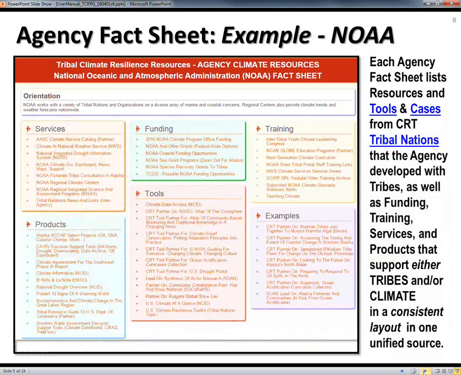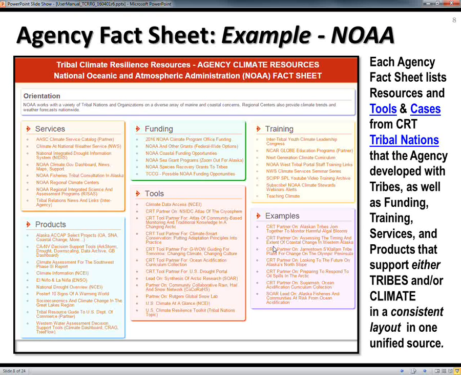Here's an example from NOAA of what happens when you click on that second column to get to the detailed links. I mentioned that it's linked back to the Climate Resilience Toolkit, so you'll see there's a bunch of tools that either were developed with tribes or for tribes, that they're finding useful. Those will link right back into that system, as well as examples where a particular agency has worked with tribes that will link back to their case study.